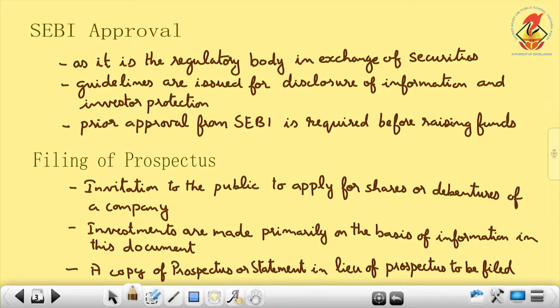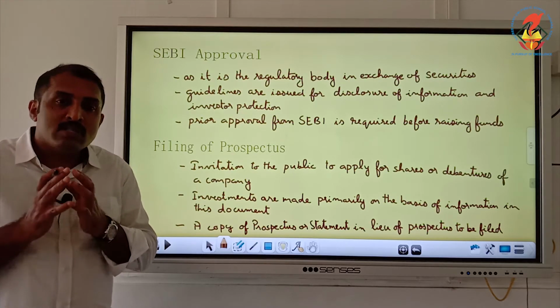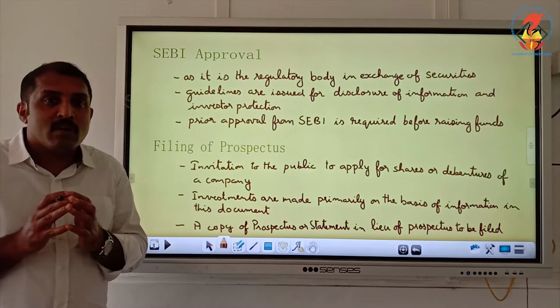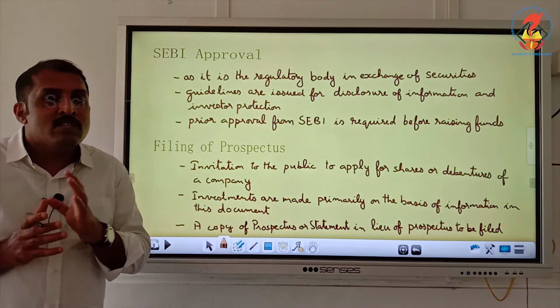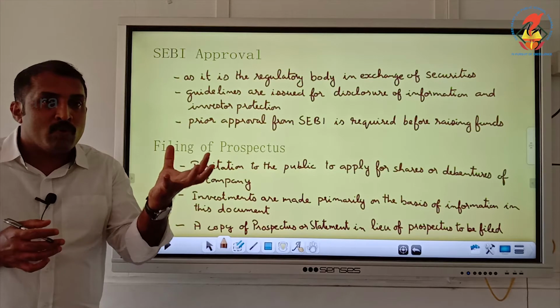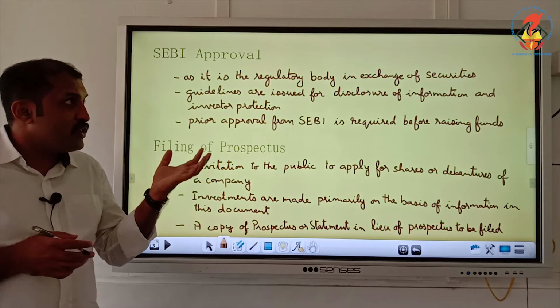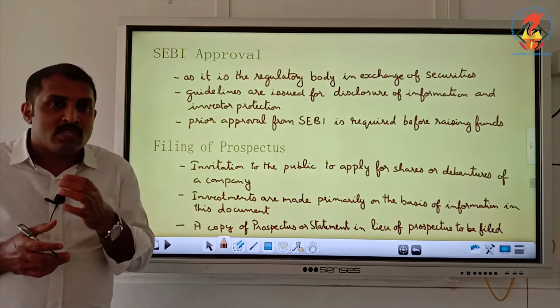Now, the first one is SEBI approval. The first step in subscription of capital is SEBI approval. SEBI is the Securities Exchange Board of India, and SEBI is the apex body in our country which is controlling the transaction of securities. As it is the regulatory body in exchange of securities, we have to get prior approval from SEBI before raising funds, because it is the topmost body in our country.